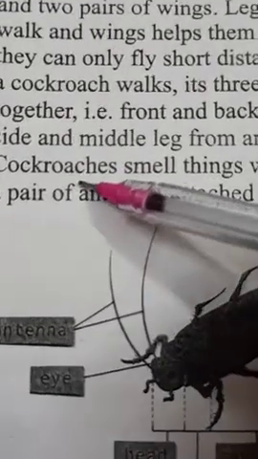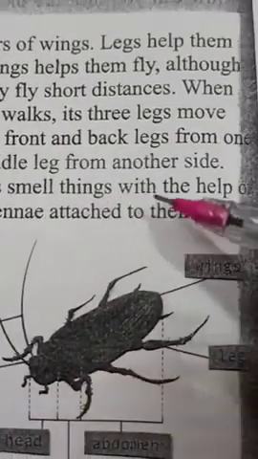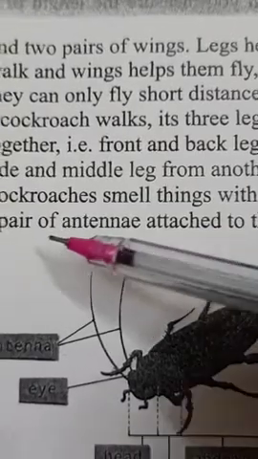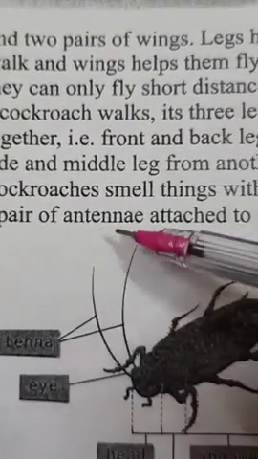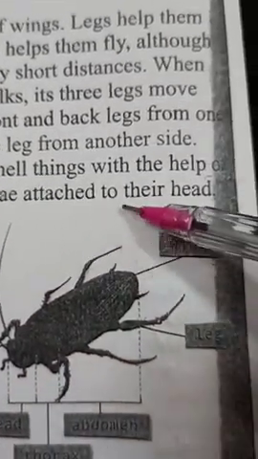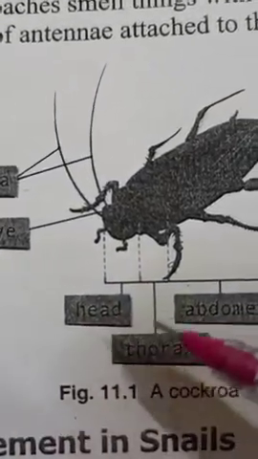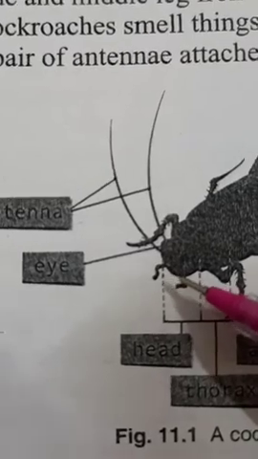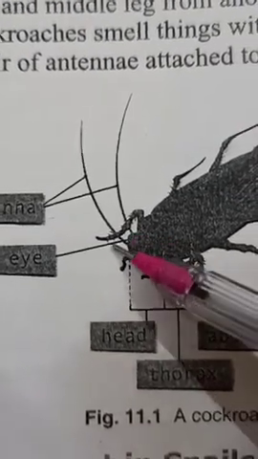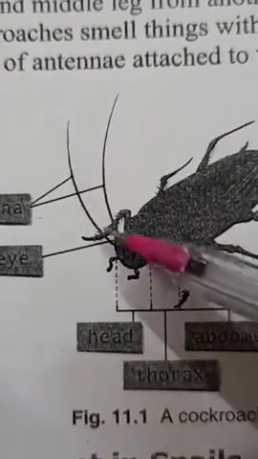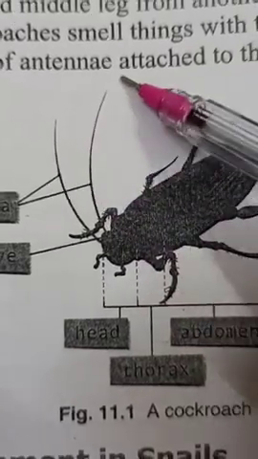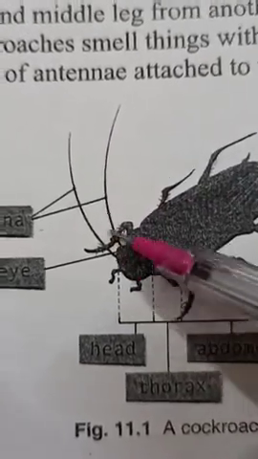So cockroaches smell things with the help of a pair of antennae attached to their head. Here you can see these long hairy structures, 2 hair-like structures. These are called antennae.